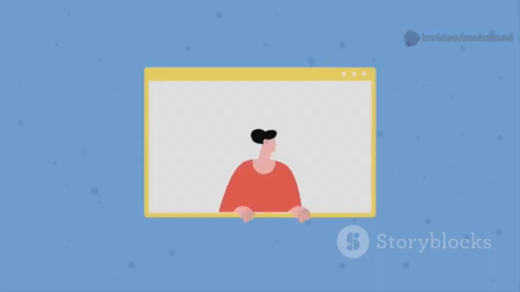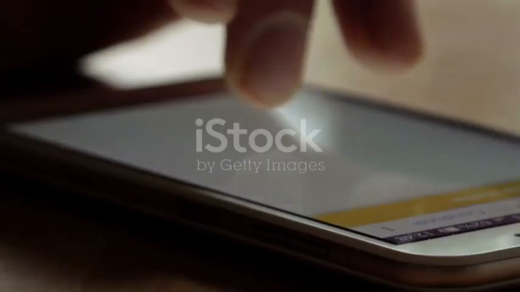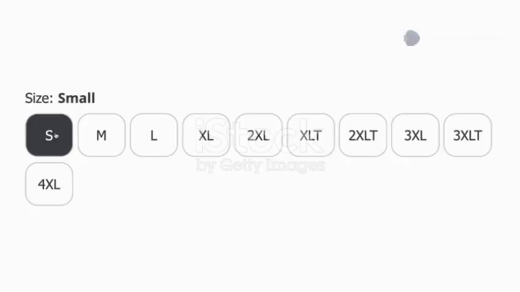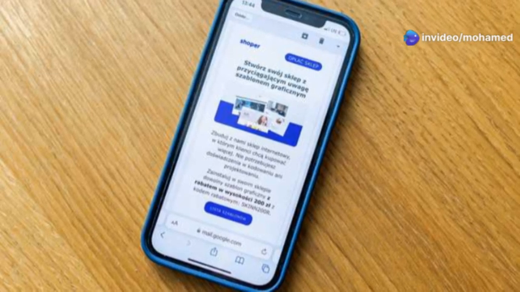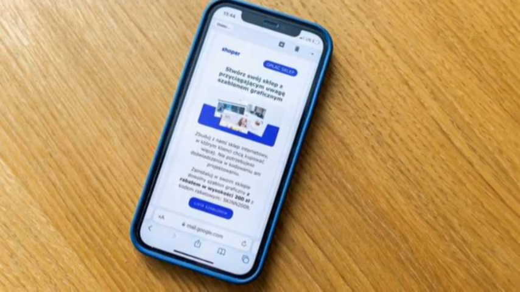Let's look at an example: interactive navigation menus. Many websites have menus that help users find different pages. These can be drop-down menus that appear when you hover over an item, or they might be side menus that slide out when you click a button, especially on mobile phones.